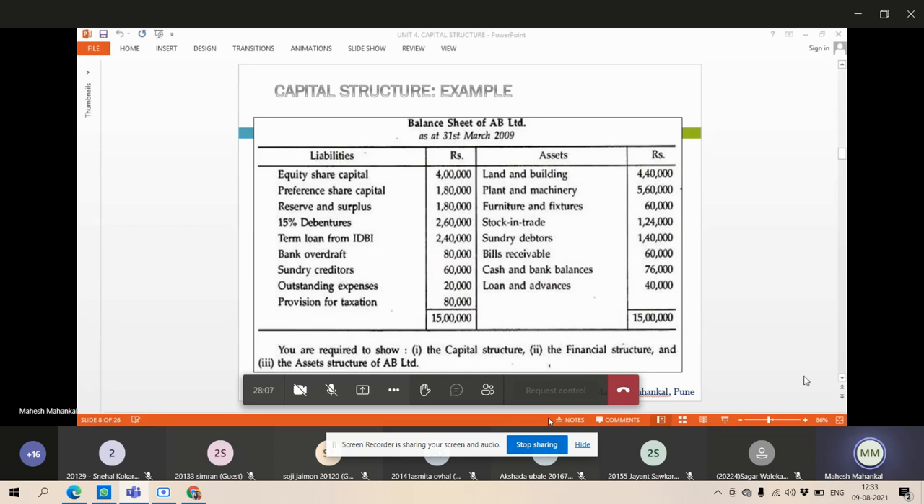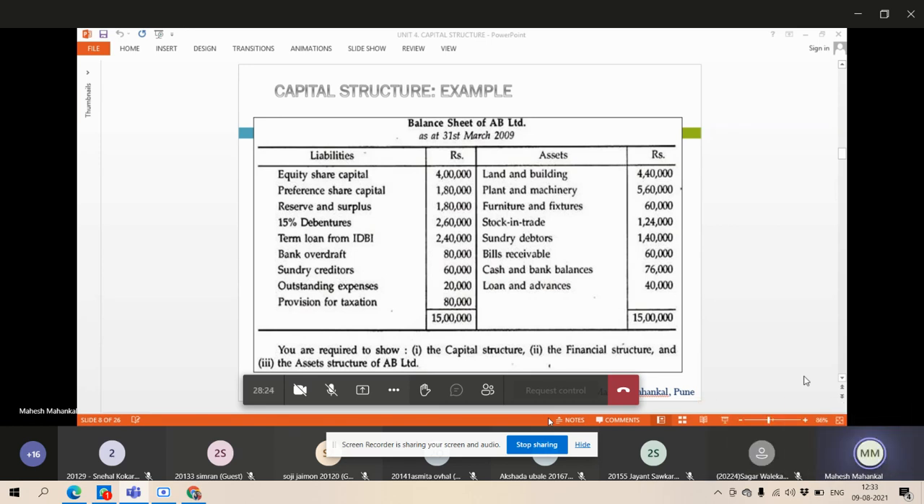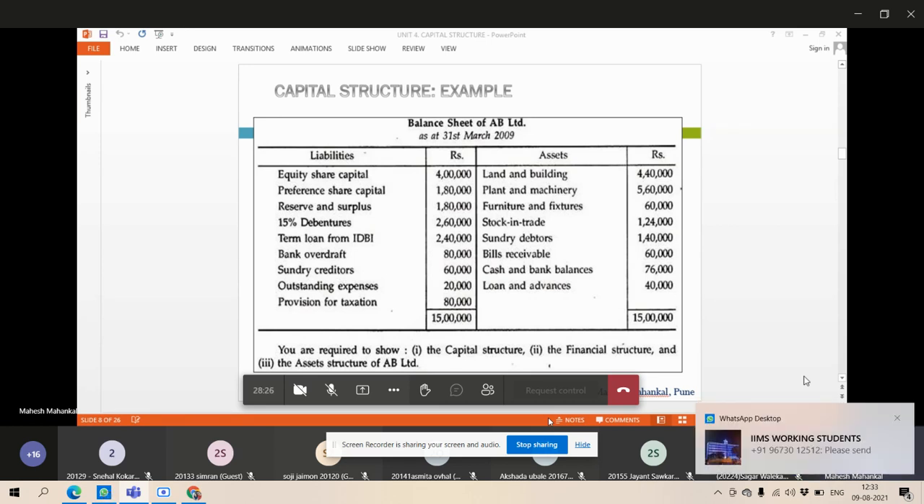On the asset side, land and building is a fixed asset, plant and machinery is a fixed asset, furniture and fixtures are fixed assets. Stock in trade, this is stock, it is a current asset. Sundry debtors, current asset. Bills receivable, current asset. Cash and bank balance, current asset. Loans and advances is also a current asset. It's clear, students? Yes, sir.